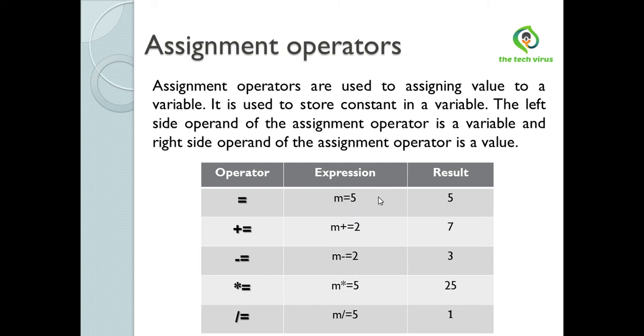Now take m as 5. Now see, m plus equals 2 means m equals m plus 2. M plus 2 is 7. Now m minus equals 2 means m equals m minus 2. M is 5 and 5 minus 2 is 3. Now m multiply equals 5 means m equals m multiply 5, and m is 5, so 5 multiply 5 is 25. And m divided by 5 equals 1, because m is 5 here.